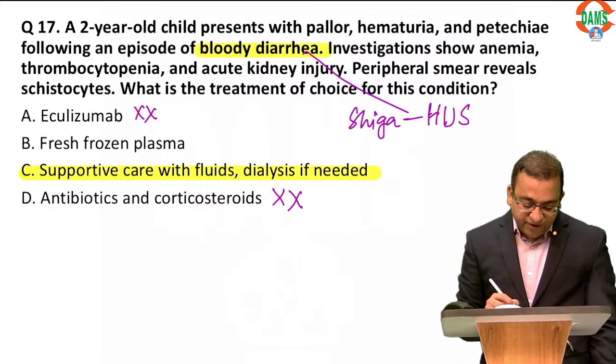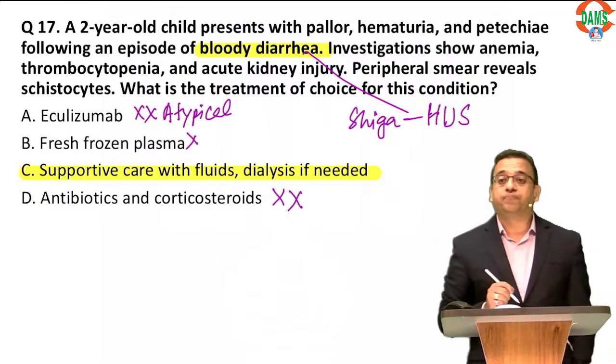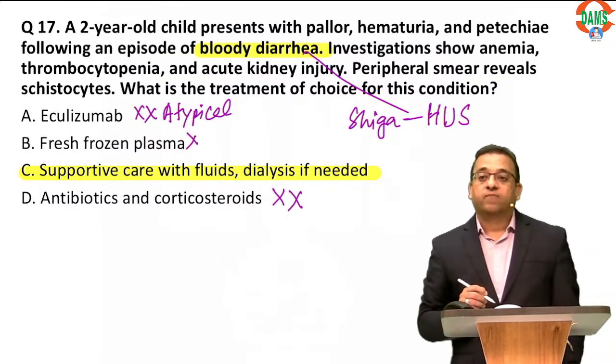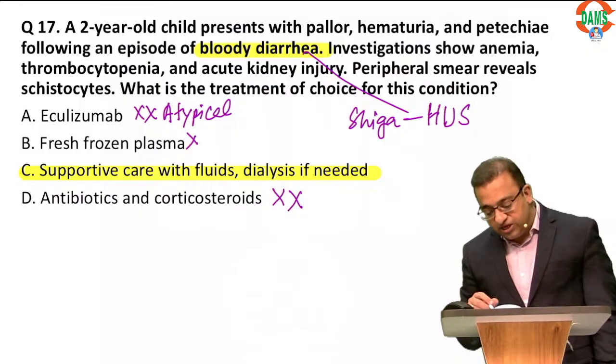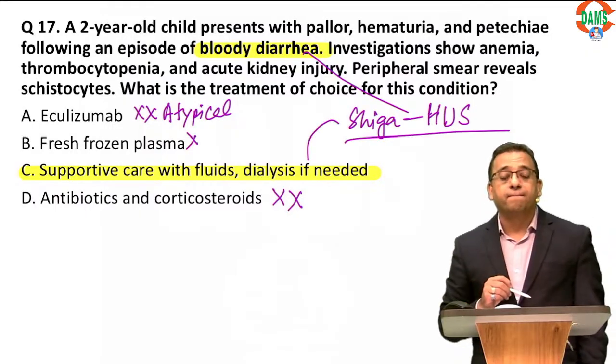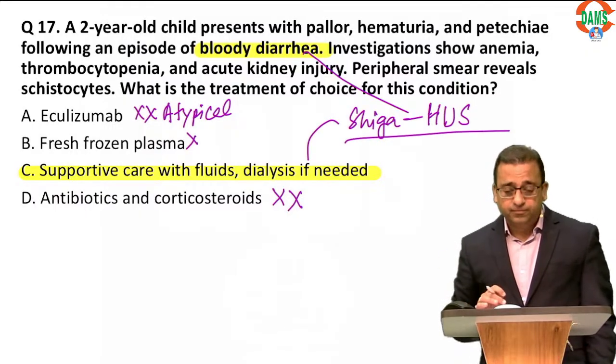Eculizumab only if you're suspecting atypical features of a genetic defect, we will go for eculizumab. Okay, so remember, for infection associated HUS, supportive care all over the world.